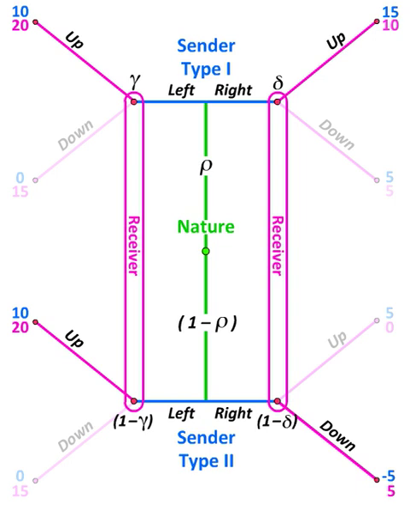And we've just concluded that a receiver will go down if he observes right only if delta is less than half. In other words, only if he believes, after observing the signal right, that the sender is a type 1 with probability less than 1/2.